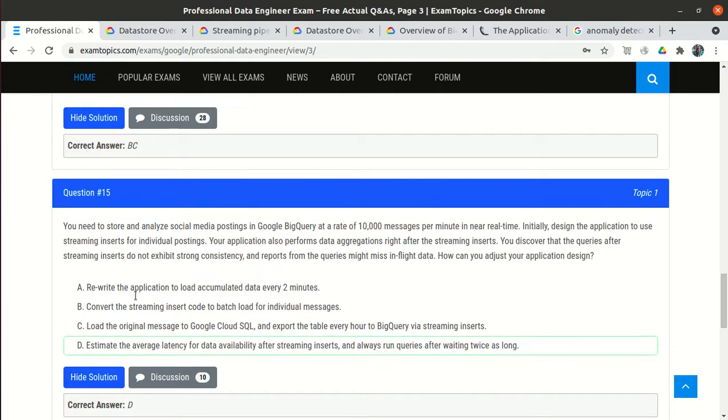Why option D? Because if I go with option A, accumulate the data and then load the data after 2 minutes, that is a fixed time duration. So there could be chances that we might miss the data as well.